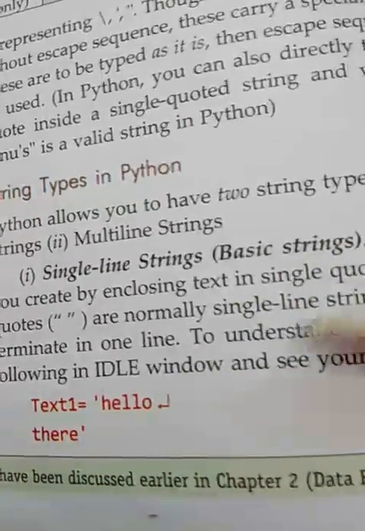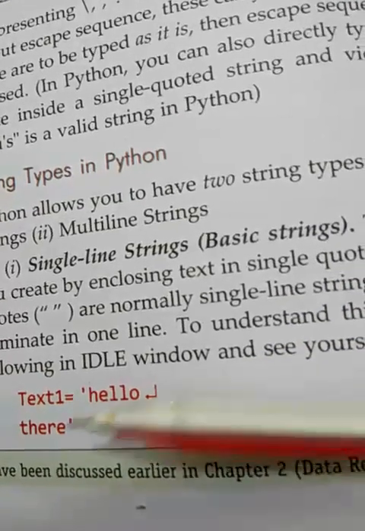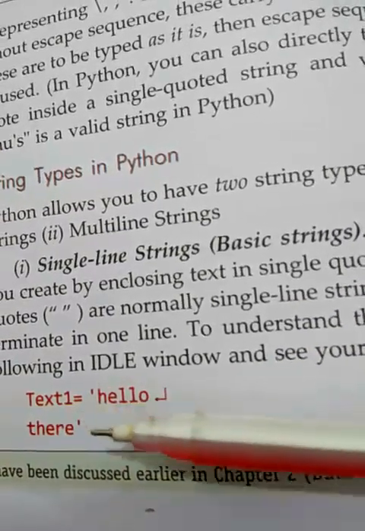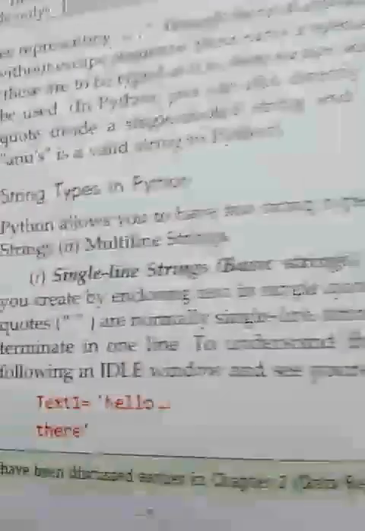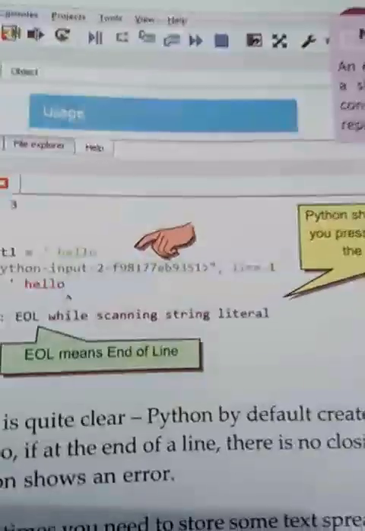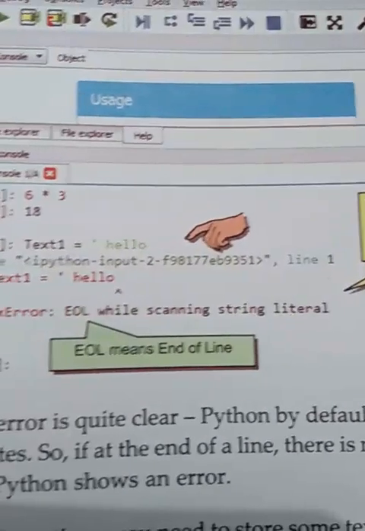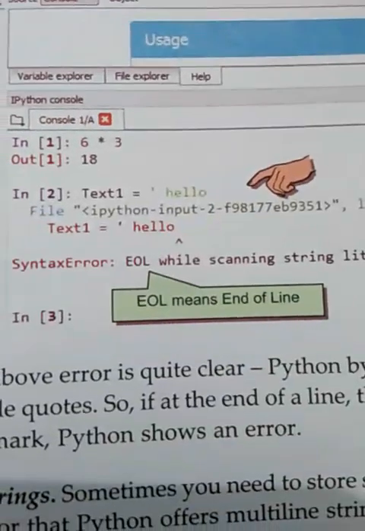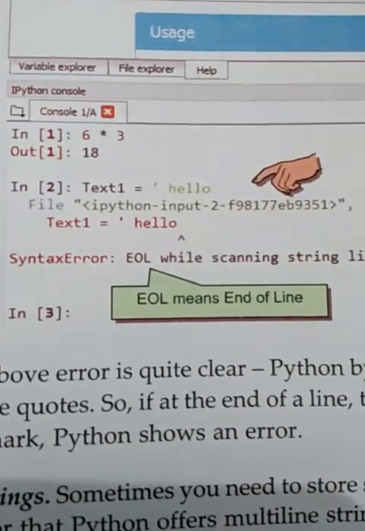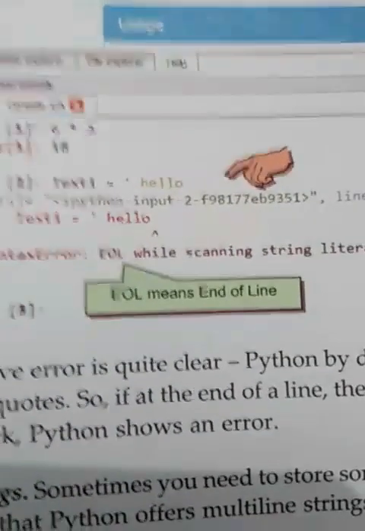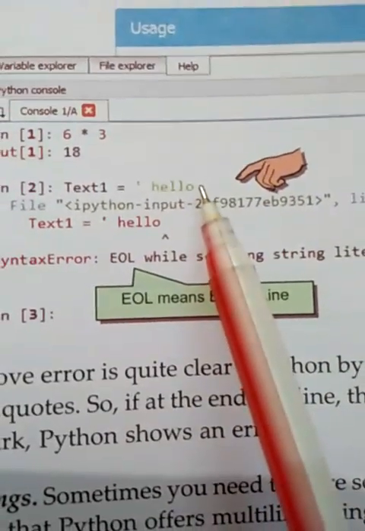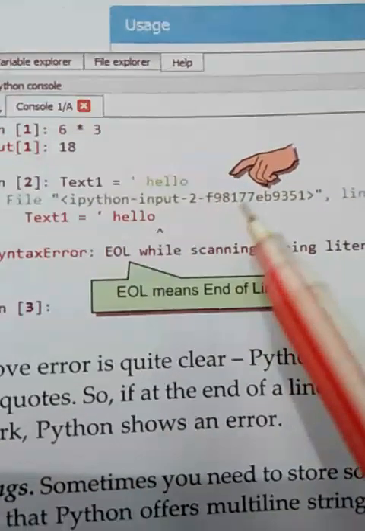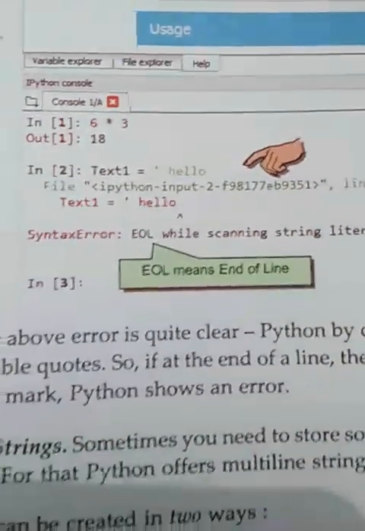Let's understand this example. If you are typing any string in this way, there is a variable text1 and we are typing a string in two lines. When we compile our program, this will give the error message end of line. End of line means the statement is not complete here and we have just pressed enter, so this will give the end of line error.